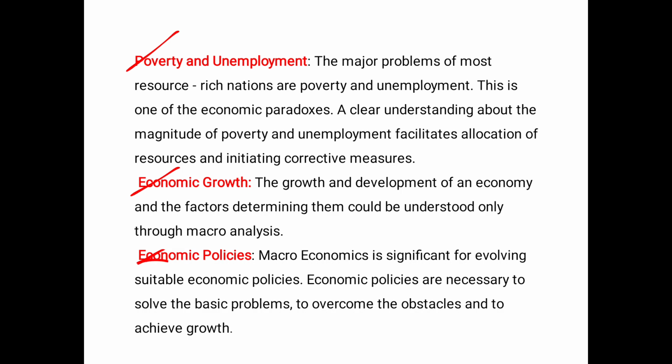The last one is economic policies. Any policy that has to be framed depends upon the macroeconomic analysis. So macroeconomics is significant in evolving suitable economic policies. Economic policies are necessary to solve the basic problems. What are the basic problems? What to produce, how to produce and for whom to produce. If we analyze these three questions itself, we will be able to achieve growth.